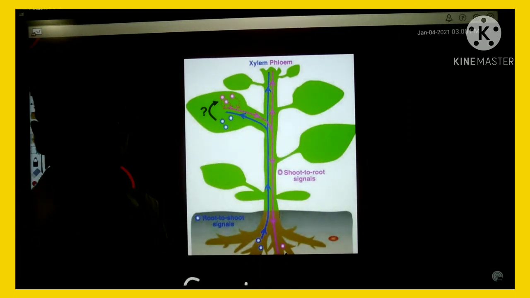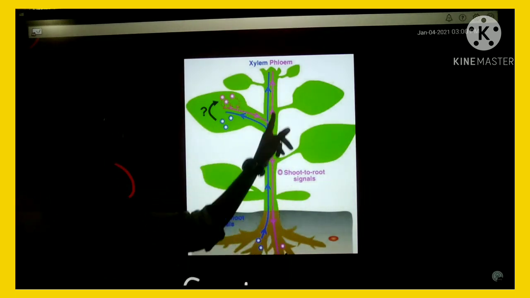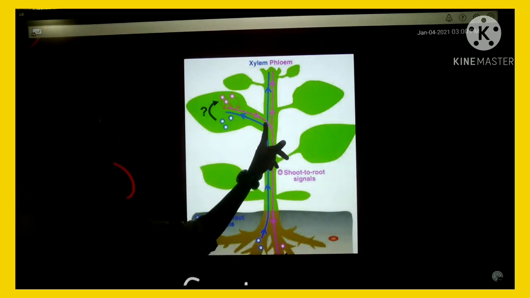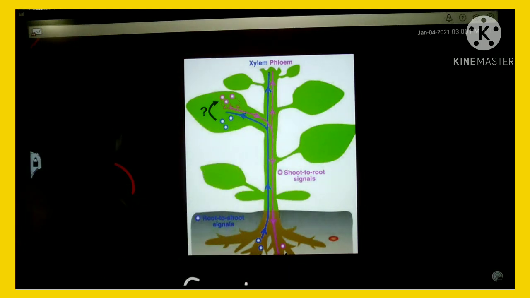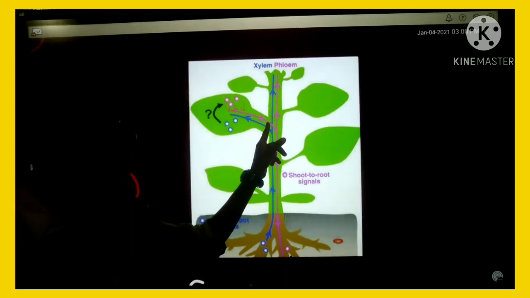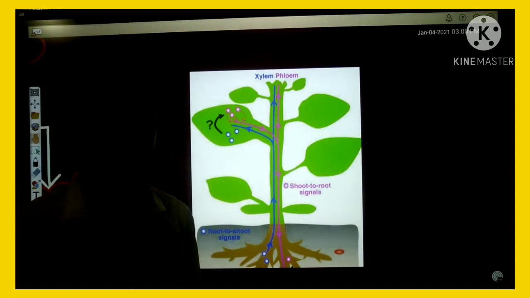Then here you can see the transportation of materials from leaves to other parts of the plant. In a pink color pathway you can notice here, from leaves to other parts of the plant. That transportation happens by phloem.